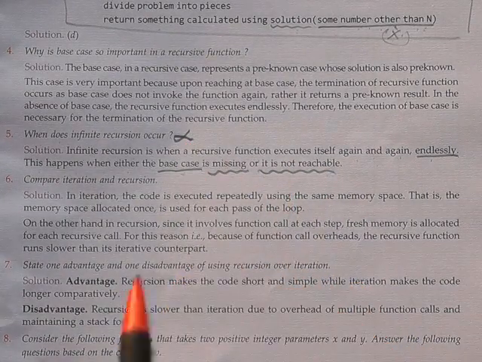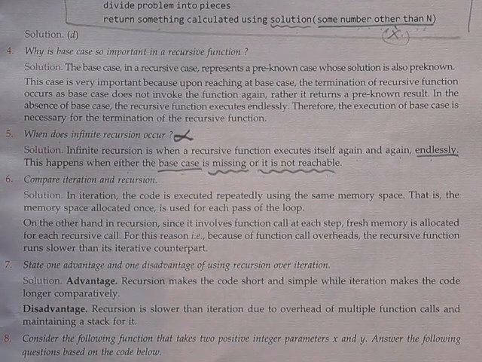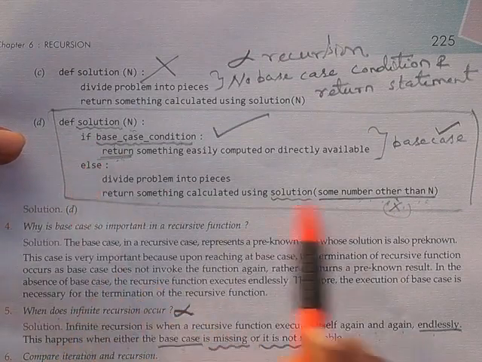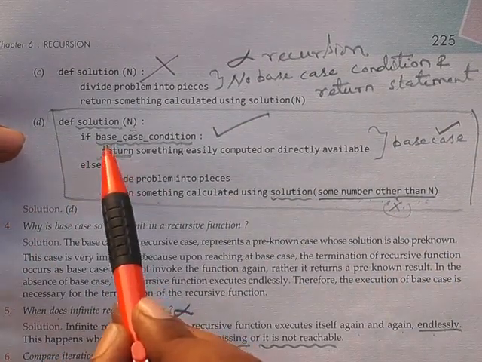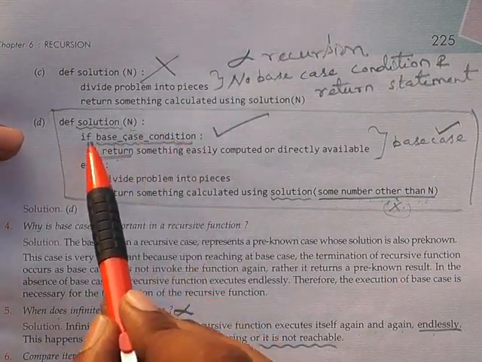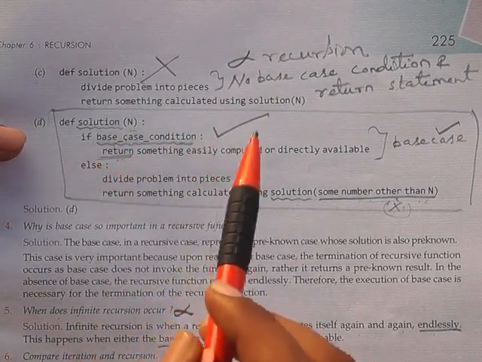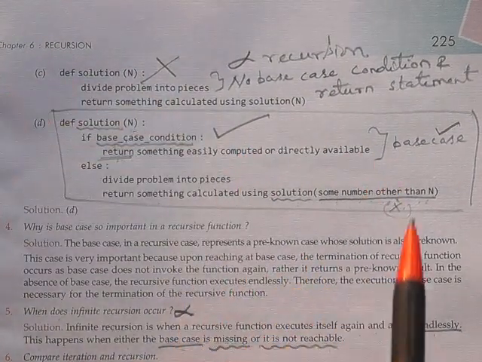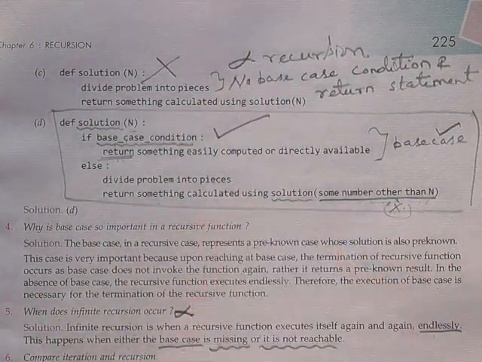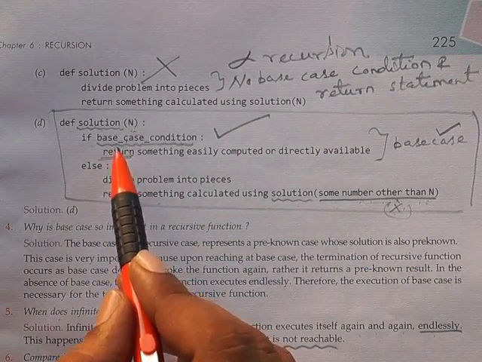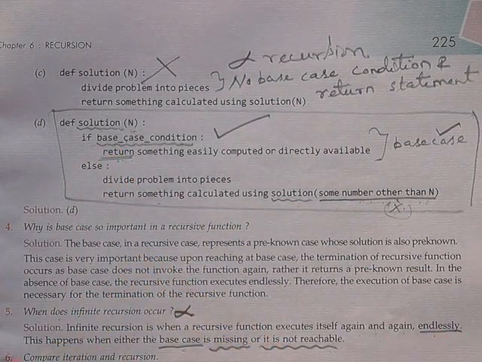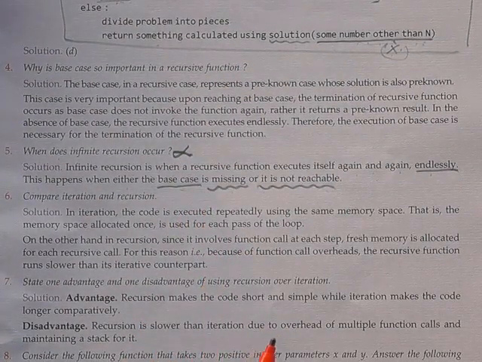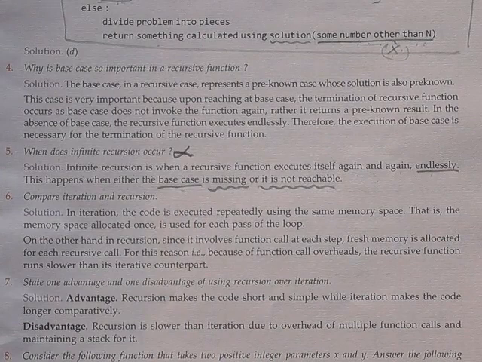This is the answer. What is a base case? Very simple. See here, this is the right recursive function. Can you see here, the base condition? If the base condition is missing, if I do not give this, it will become an infinite recursion. And suppose this base case is not reachable, it will also become an infinite recursion.